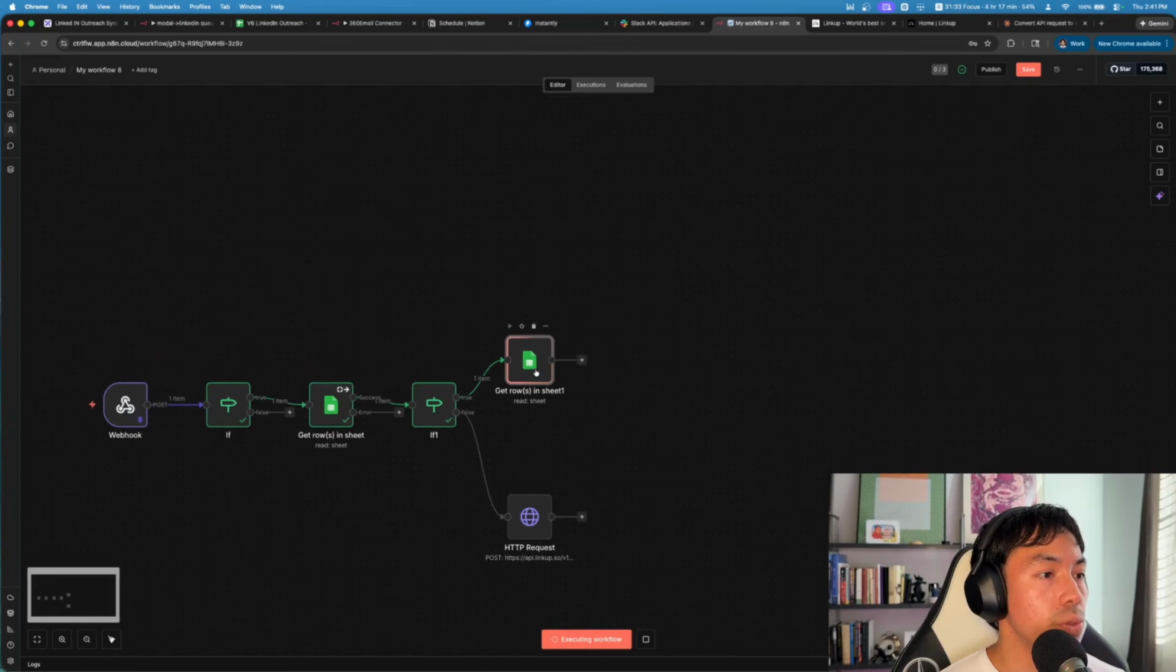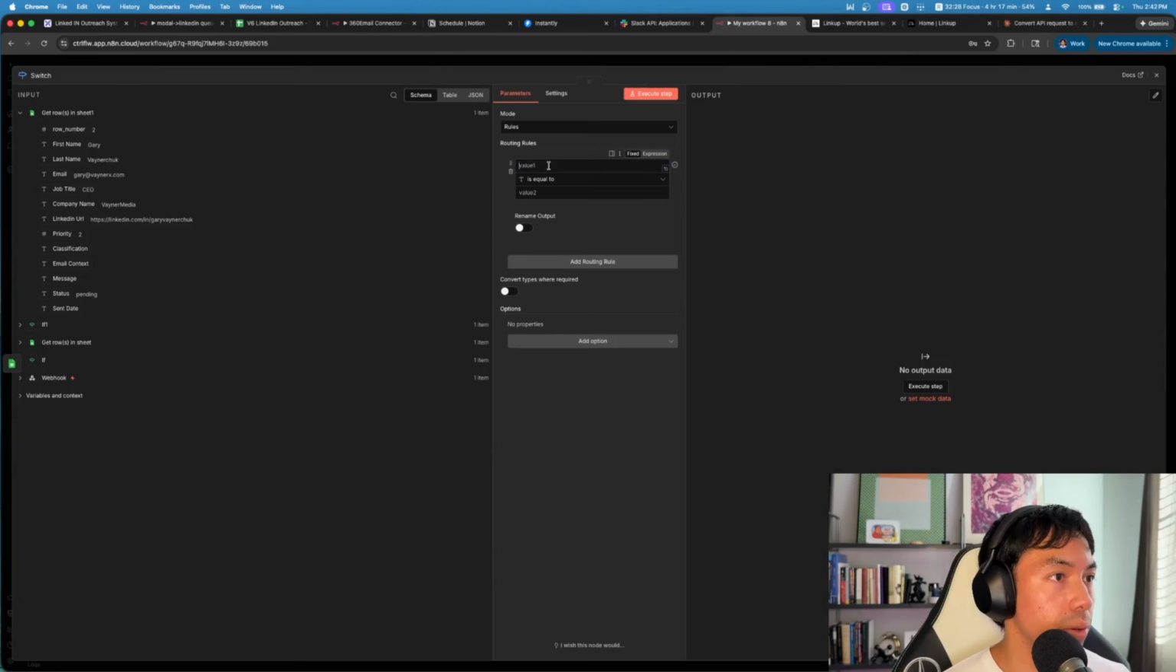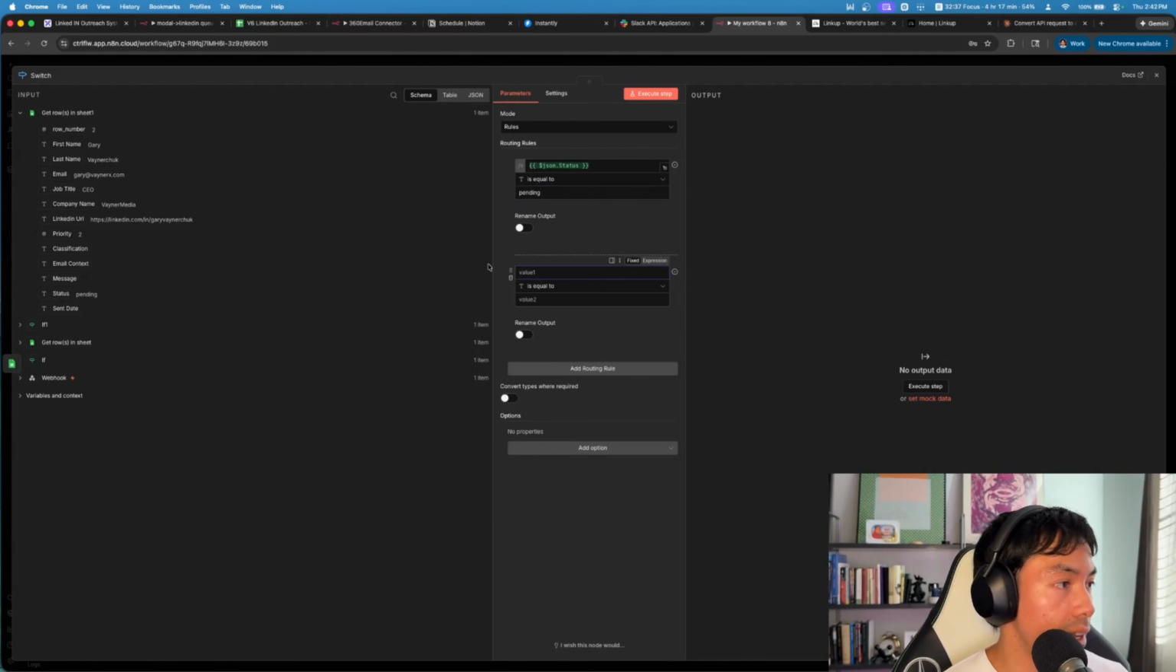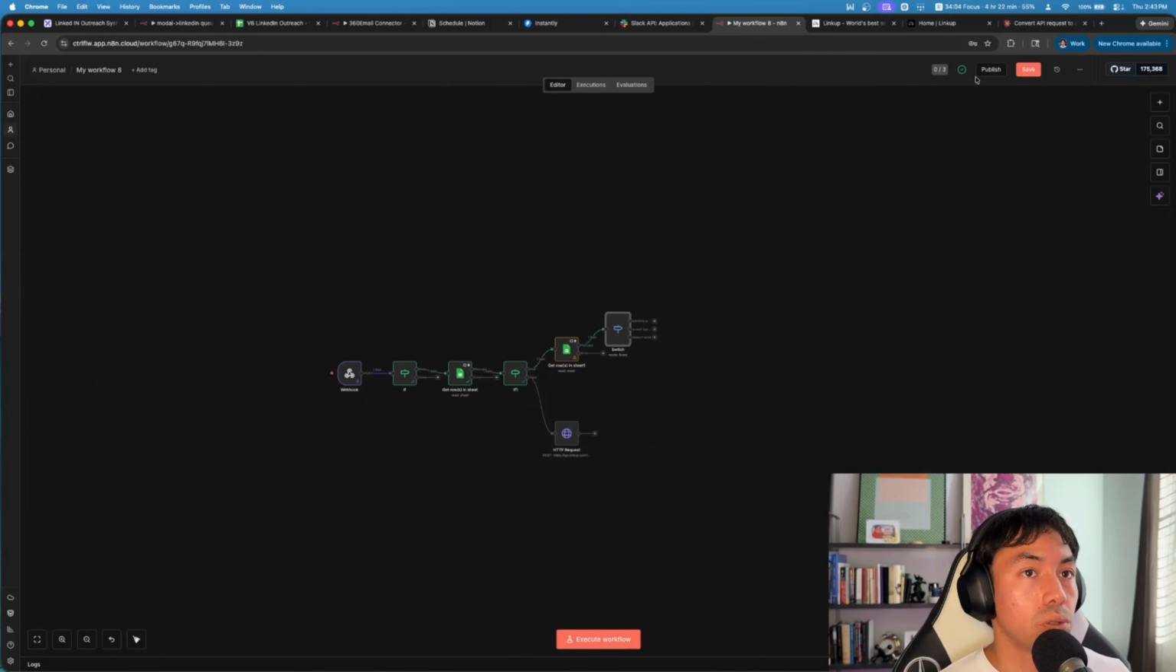And so if there is a result, we're going to always want to output data. This is going to be a switch. Okay. So here are the rules. If status is equal to pending, we're just going to update the priority. If the status is equal to sent, then we ignore. And then if the status is empty, then that means it doesn't exist, and we append a new person. So we'll save all of these.